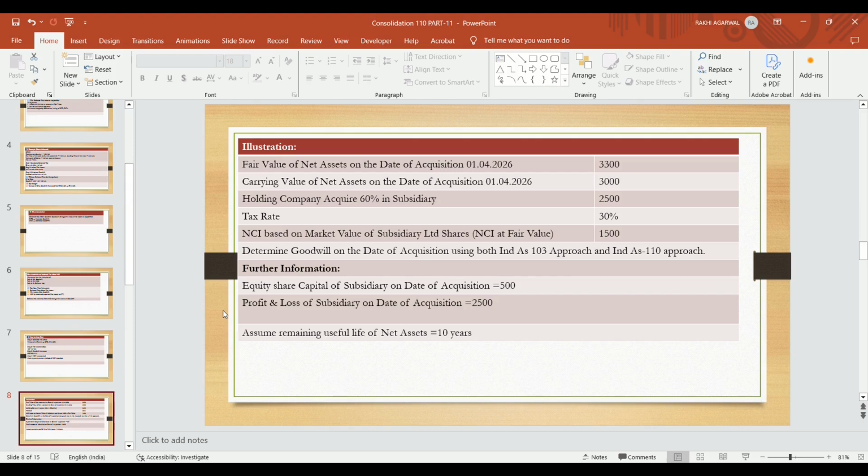Determine goodwill on the date of acquisition using both the Ind AS 103 approach, that is the business combination approach, and the Ind AS 110 approach, that is the consolidation approach. We are calculating goodwill using both approaches. Further information: equity share capital of the subsidiary on the date of acquisition is 500 lakh, and the profit and loss account of the subsidiary is also given on the date of acquisition as 2,500 lakh. Assume the remaining useful life of the net assets of the subsidiary is 10 years.